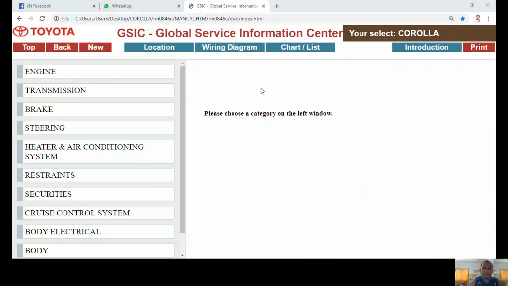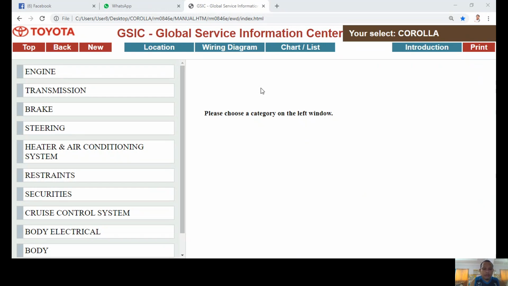Good morning, guys. Our topic for today is all about how to use your electronic wiring diagram. In this video, we are going to focus on your 2010 model Corolla.